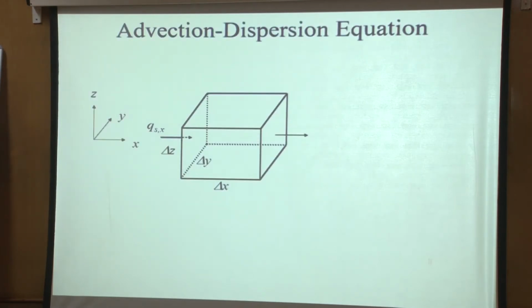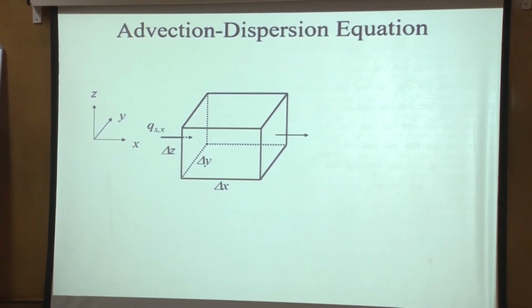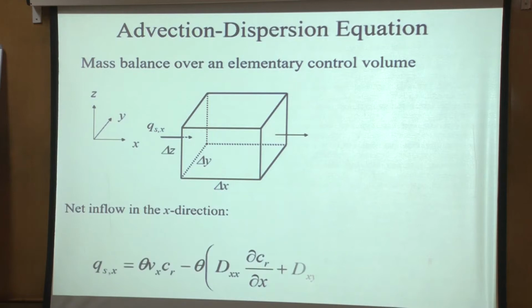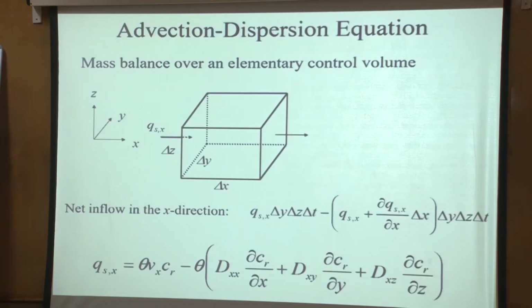So let's look at this elementary volume. All of you are familiar with how to derive and apply continuity equations. So let's look at this delta x, delta y, delta z porous medium elementary volume and denote our solute flux coming in. Let's look at the x direction only first. There is some solute flux, Qsx, in the x direction coming in, and then going out we can write similarly. It's not coming out very well. Let me show you everything together.